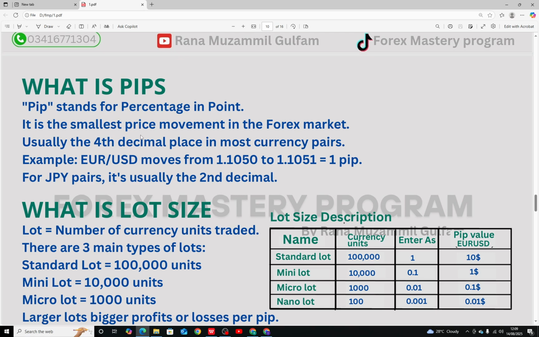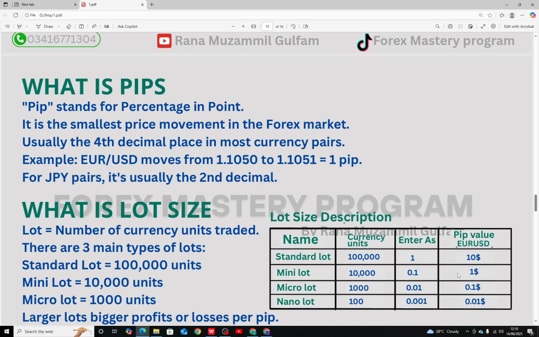Now what is lot size? Lot size is the number of currency units you buy or sell in a trade. There are three main lot sizes in forex. First of all, one standard lot is equal to 1 lakh units. Mini lot is equal to 10k units, and micro lot is equal to 1000 units. There is also a pip value price. You can see in every standard lot, mini lot and micro lot how much you earn from a pip.